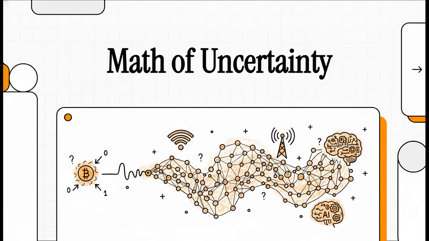Today, we're going to unravel something really fascinating, the mathematics of uncertainty. We are going to build a communication signal totally from the ground up. We'll start with just a single, tiny, highly uncertain little bit, and we'll scale it all the way up to a massive, continuous stream of network data.